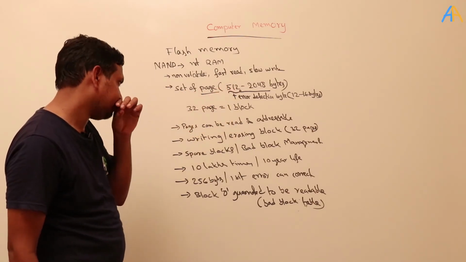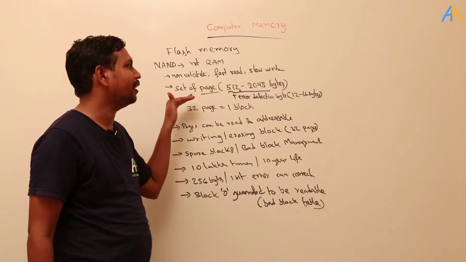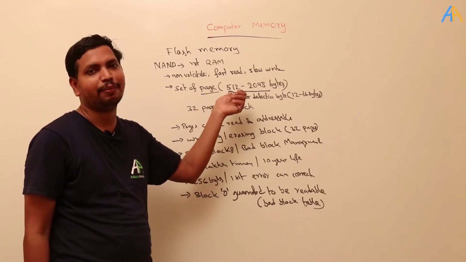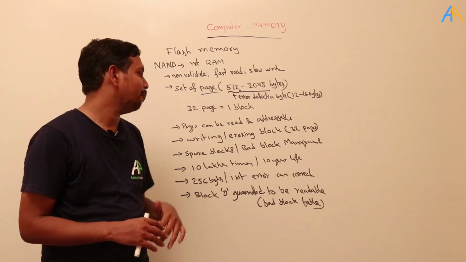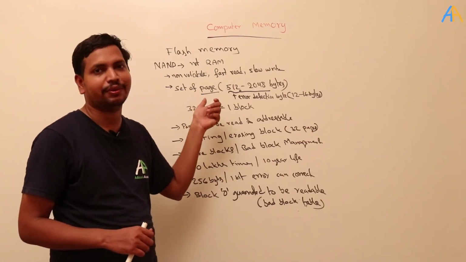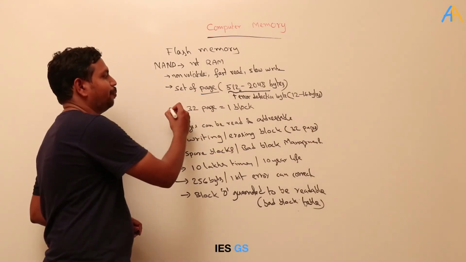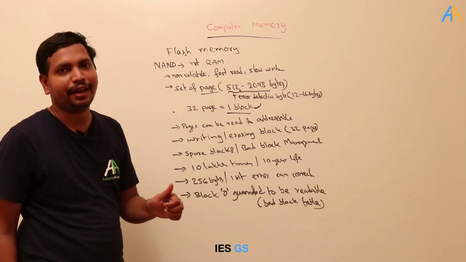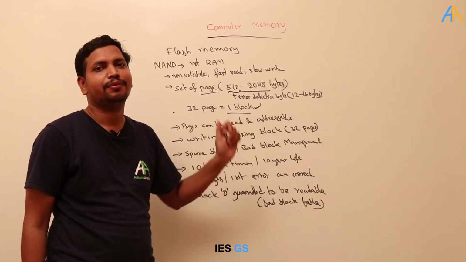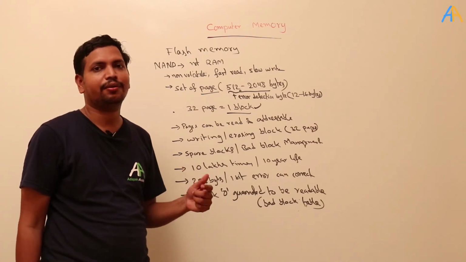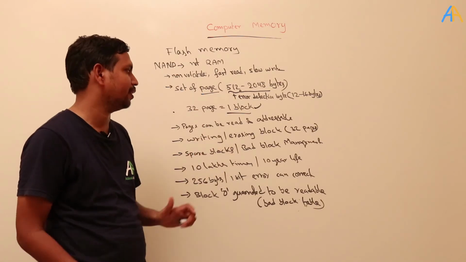Pages can be readable and addressable. That means we can read a page individually, 512 bytes at a time, and we can address the pages also. But for writing and erasing, we can't do it page-wise. It will erase and write as blocks. That means we can write 32 pages at a time. For reading we can do it one page at a time. For writing or erasing, it will erase 32 pages at a time. That's the only difference you have to understand.